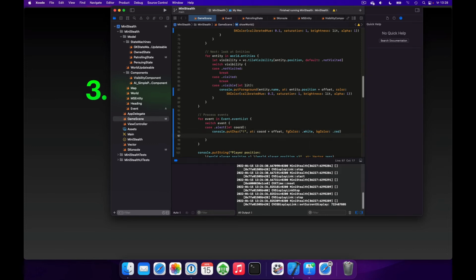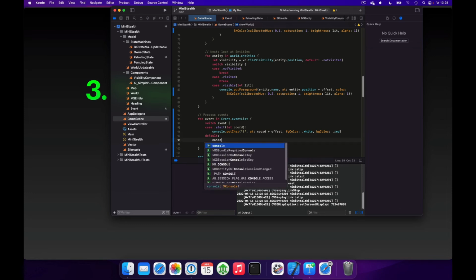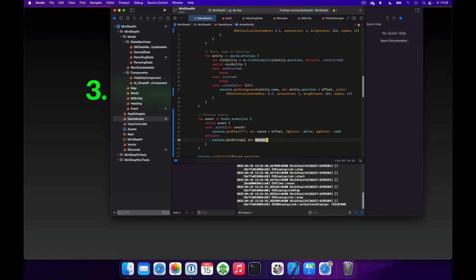And we can already add a default case that just says console.putString "received event", and we'll show it somewhere on the bottom left.